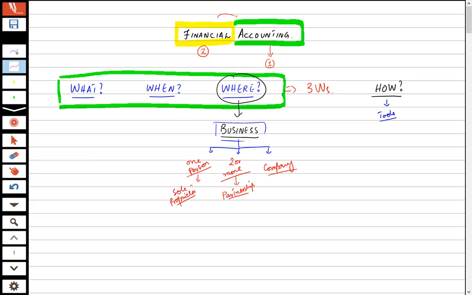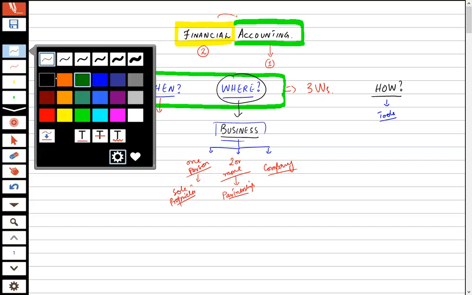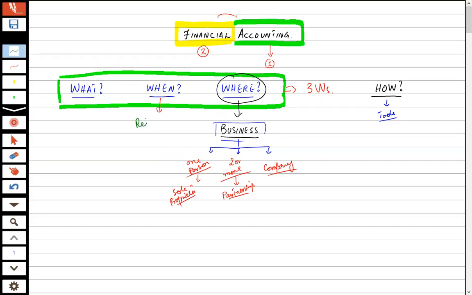Now, going back in reverse, when is accounting done? In one word we say accounting is done at some reporting date.